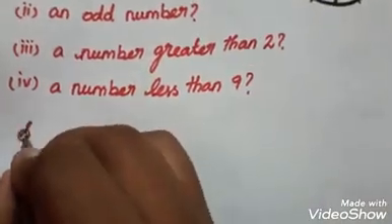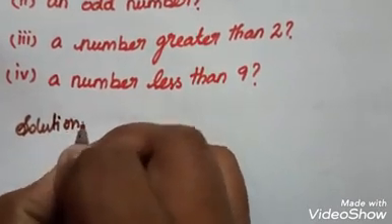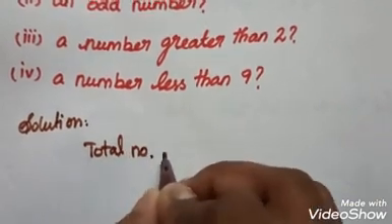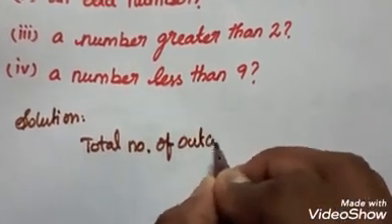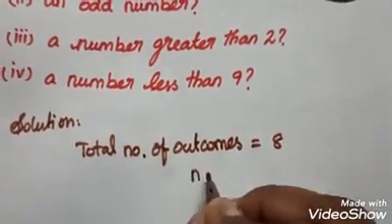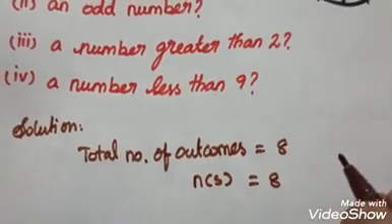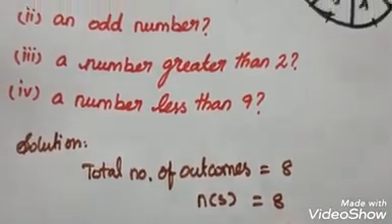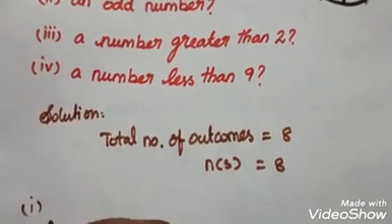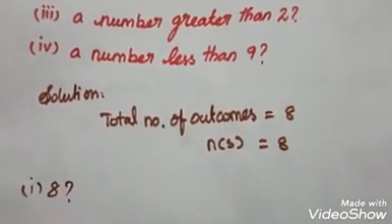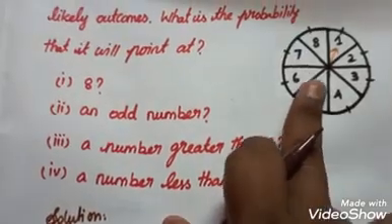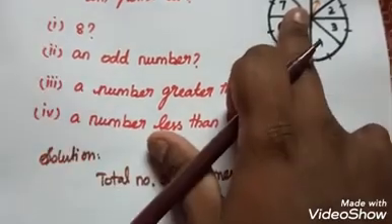Before the solution, we have to find the total number of chances. Here the total number of outcomes by spinning the wheel is equal to 8. So n of S is equal to 8. This is the total number of outcomes. One by one we have to find out. In the first question, the arrow will rest at the point 8. You know there is only one 8 on the spinning wheel.